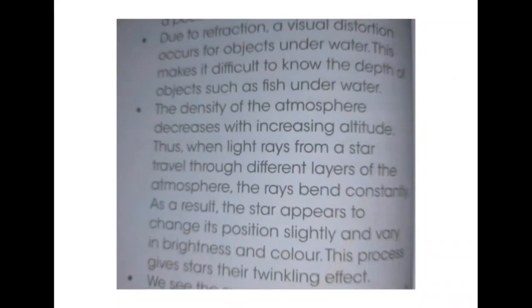As light travels from a very far distance and passes through different layers, the position of the light gets changed. Due to this, it appears to us that it is twinkling, or it produces a twinkling effect.